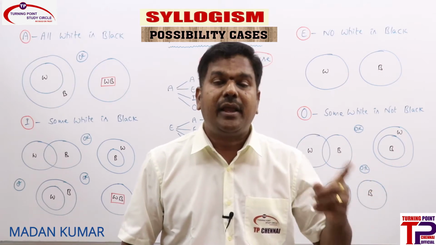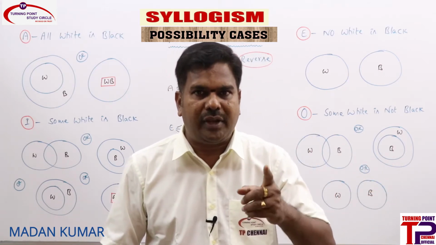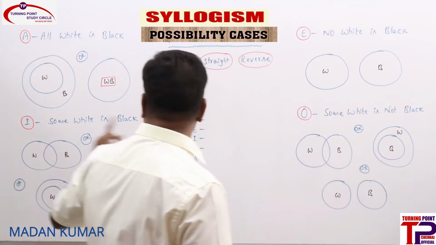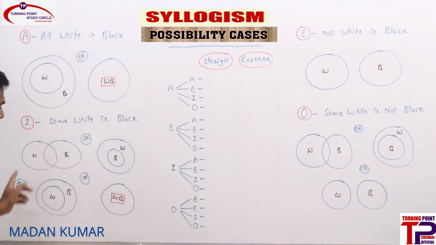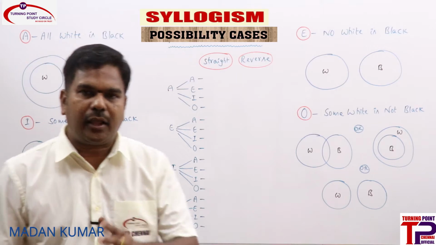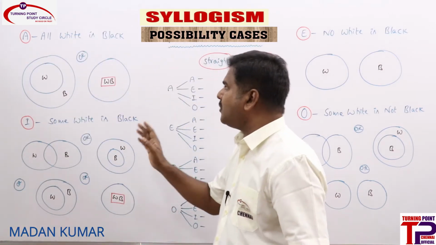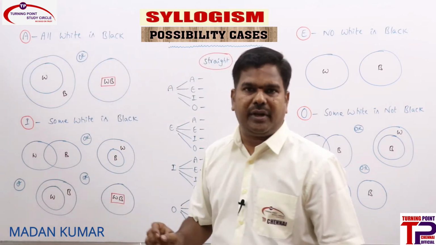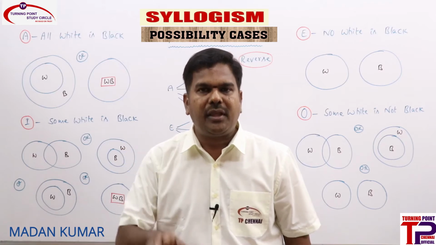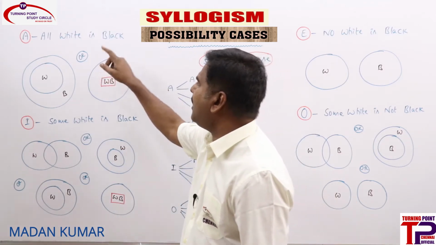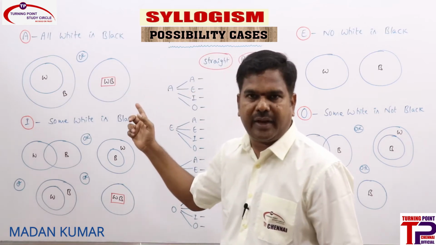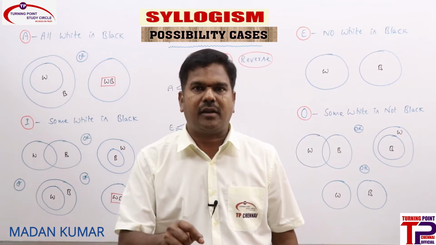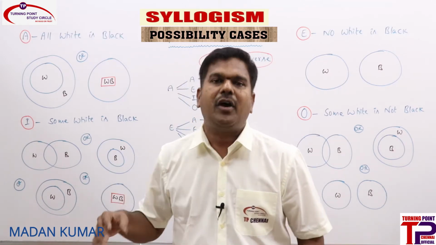There, what rule did we apply? It must be true in all the diagrams, then only do we consider it. I can be converted into I, right? I can only be converted into I. Some black is white is true in all the four diagrams, so that is the reason we say that I can be converted into I. But in possibilities, A reverse: all black is white being a possibility. Whenever the A statement all white is black is given, we have two types of Venn diagrams. So all black is white being a possibility means if it is true in any one of the diagrams, we need to go ahead with that. That is the meaning of possibility, right?